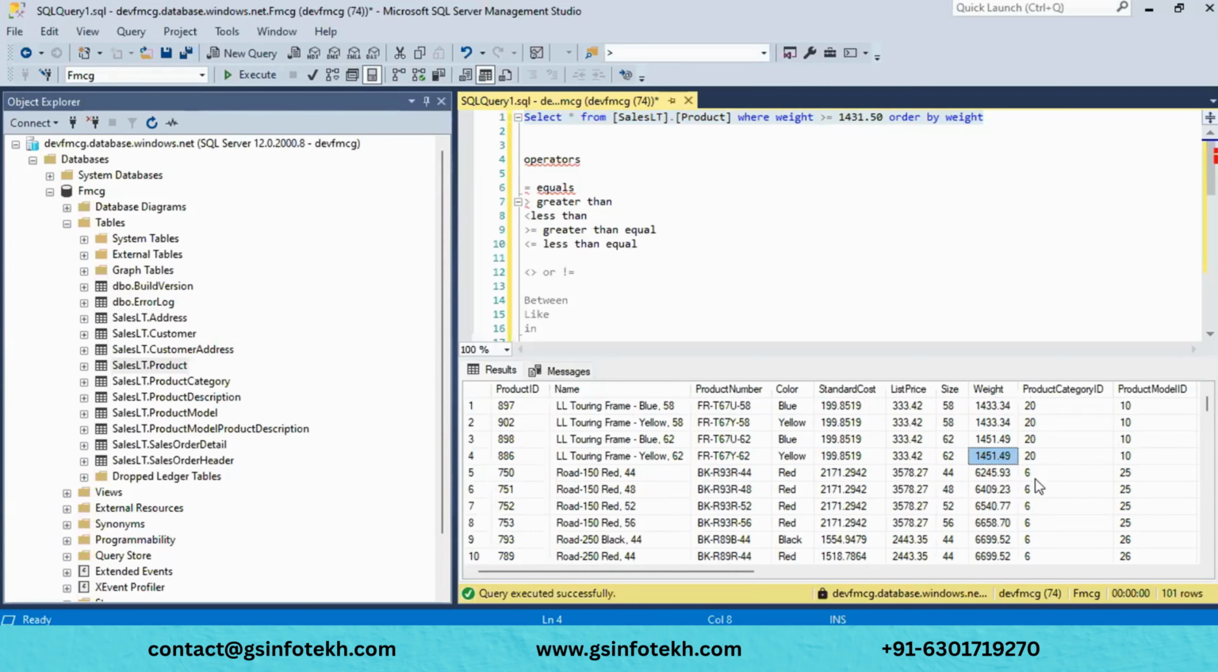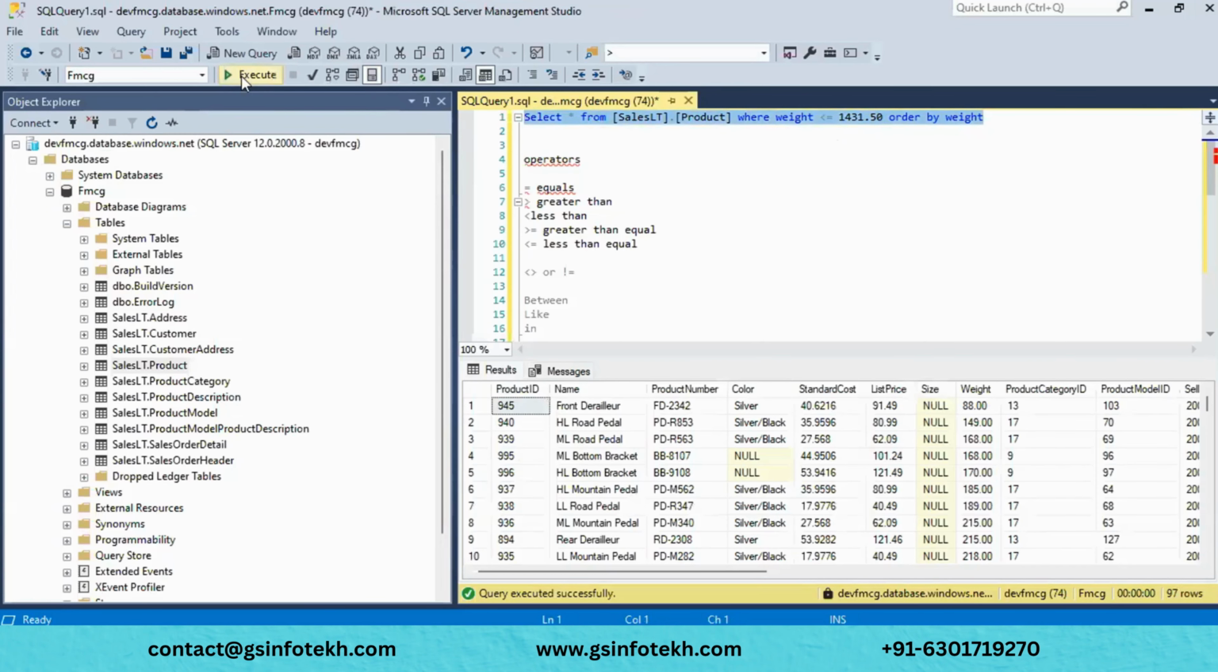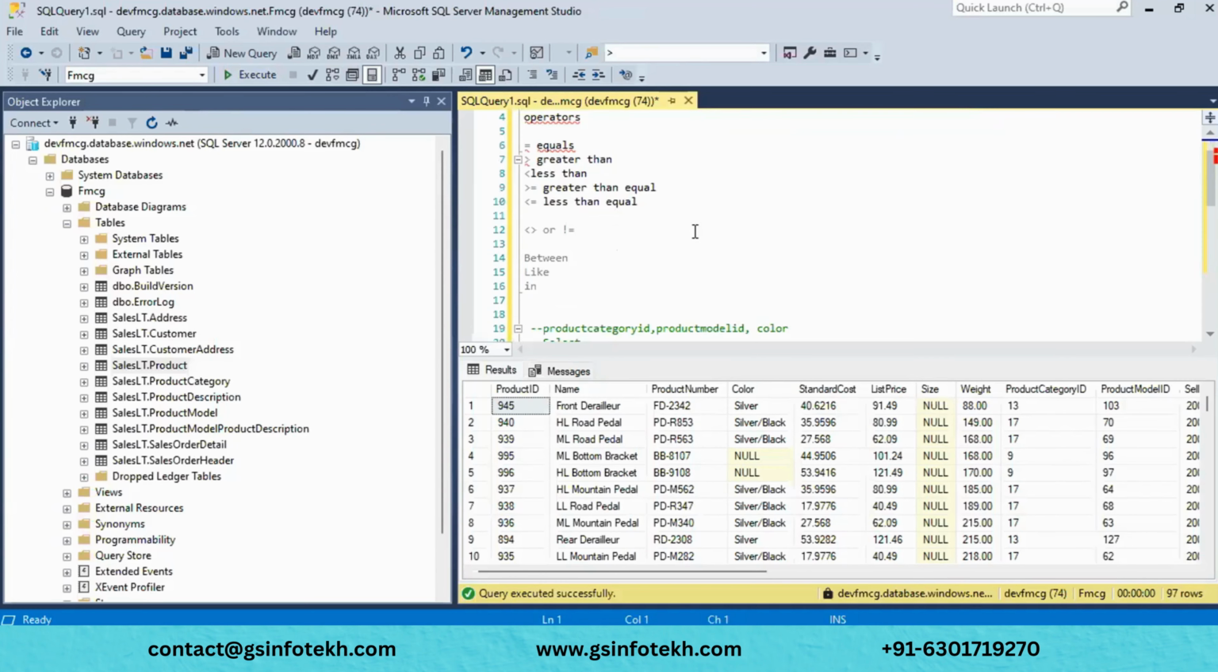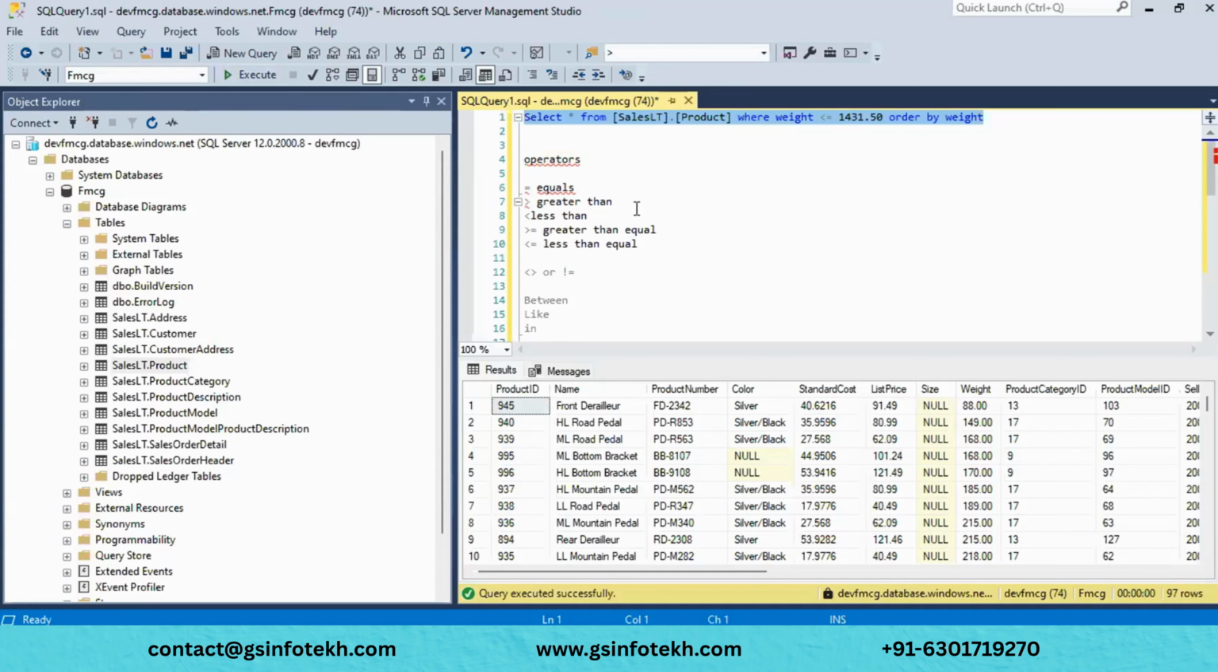And if you want to put something like less than, you just have to change this operator. Also, if you want to run a specific query, you just have to select that query and then execute. Only that particular query will be executed if you have multiple queries. Like this, greater than, less than, greater than or equals to, and less than or equals to can be used. And you can put not equals to as well.